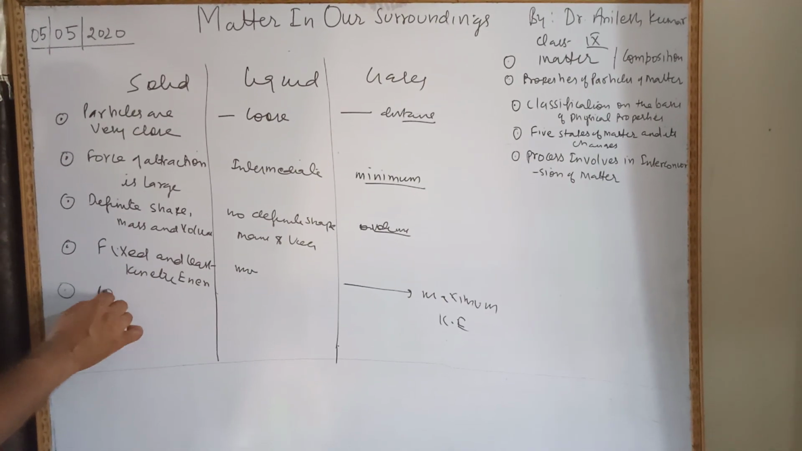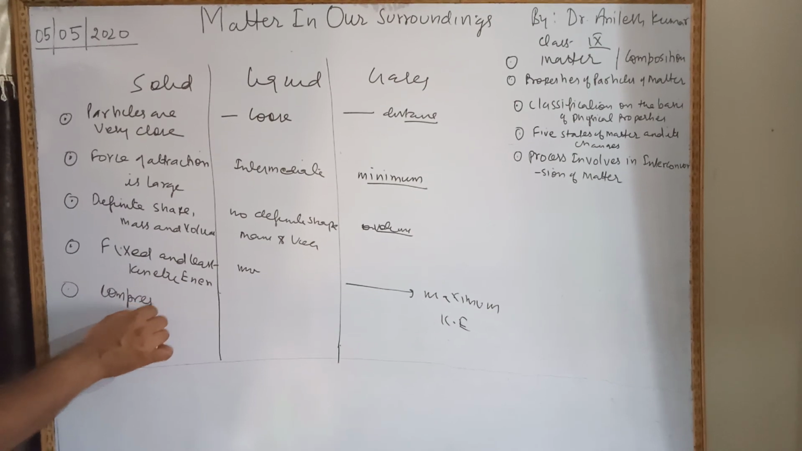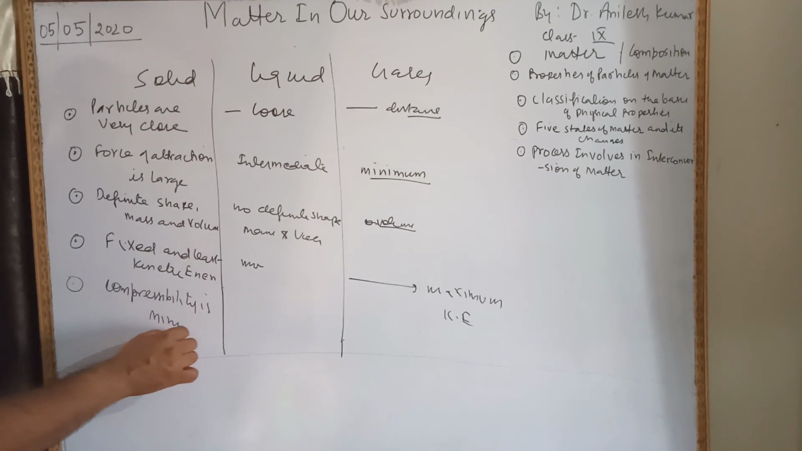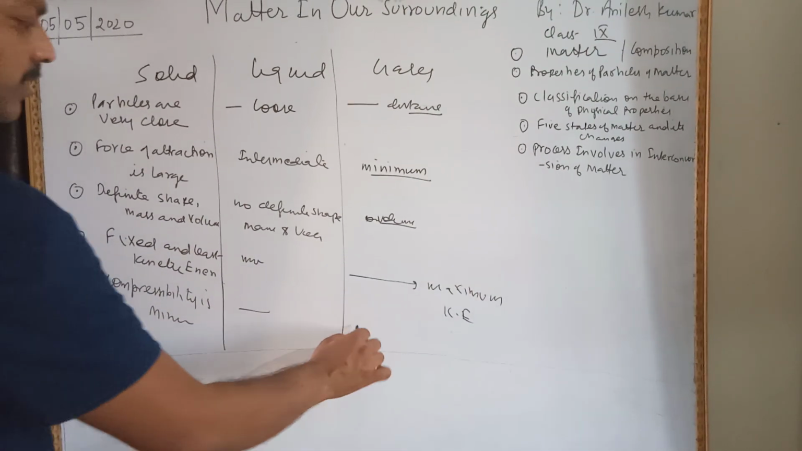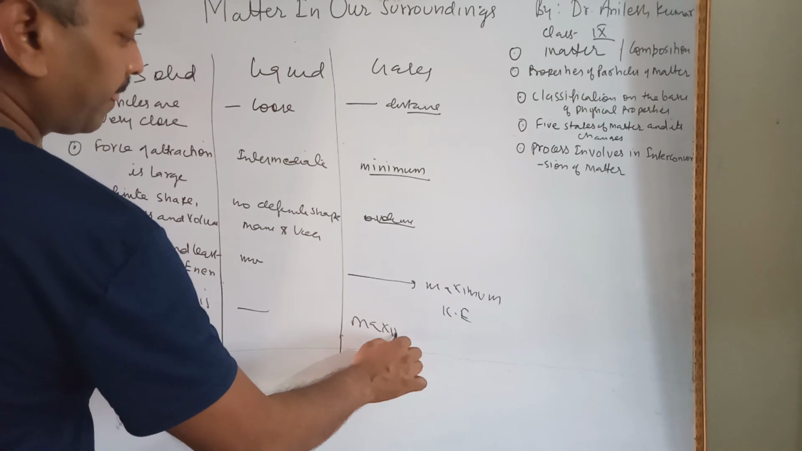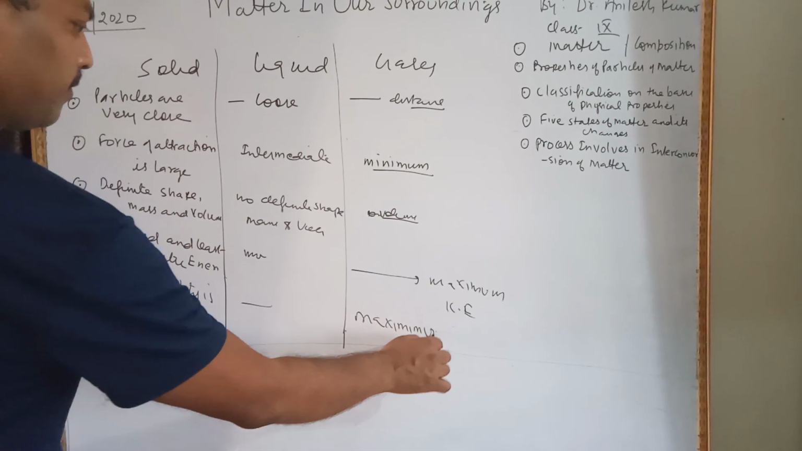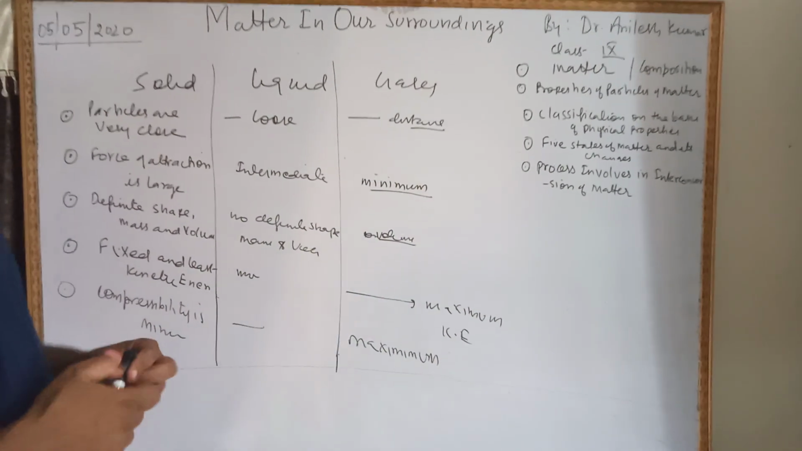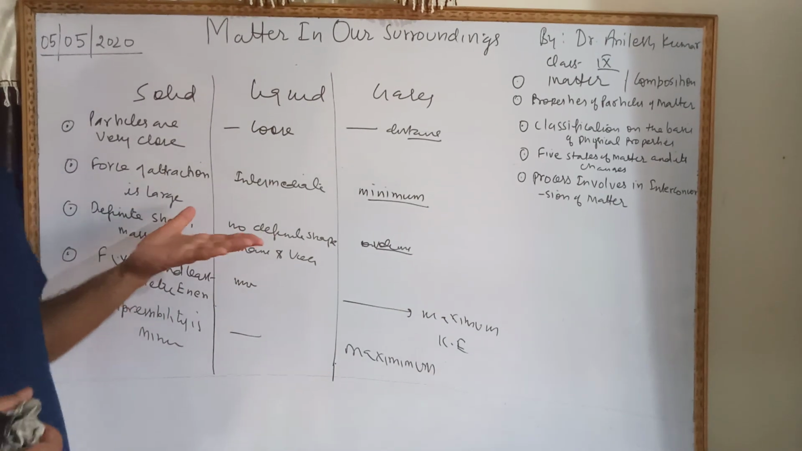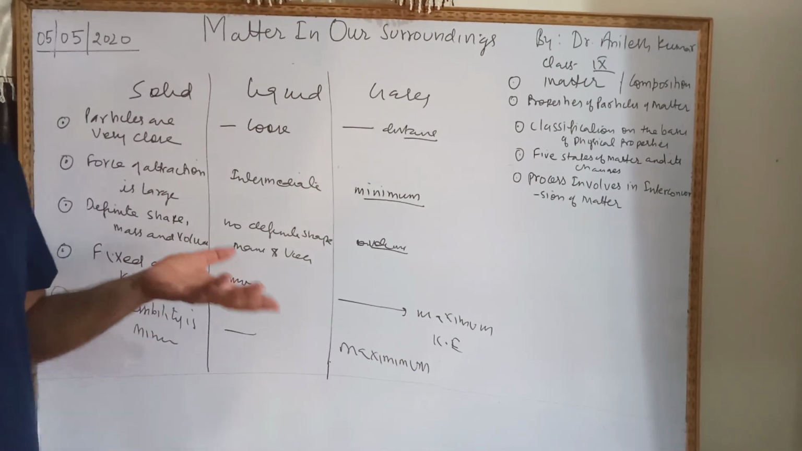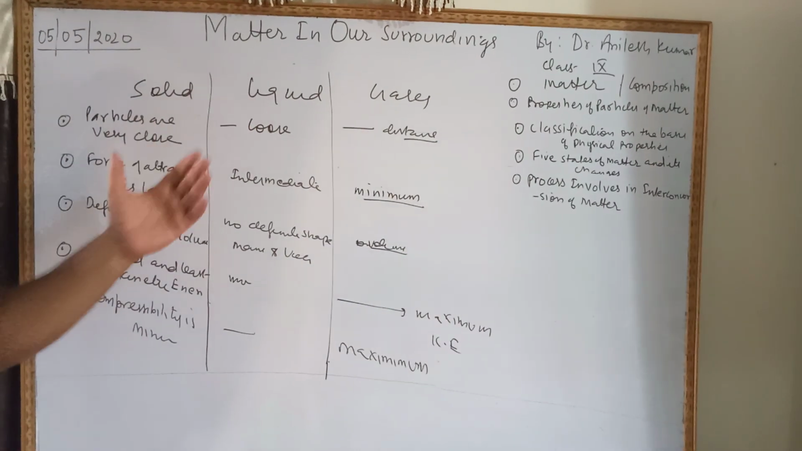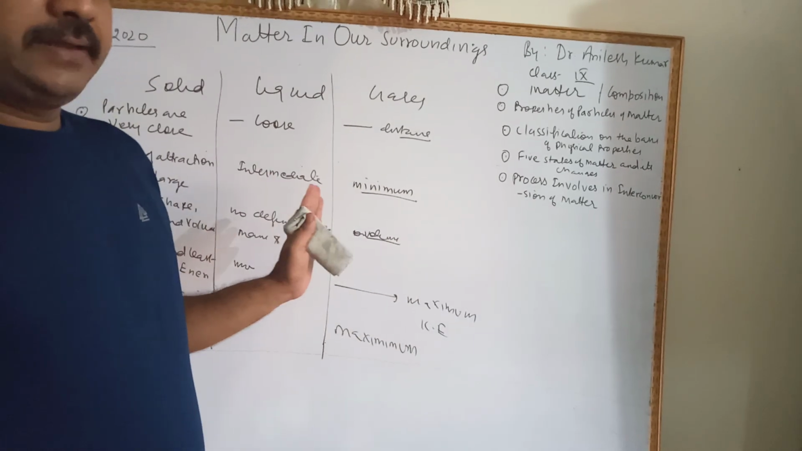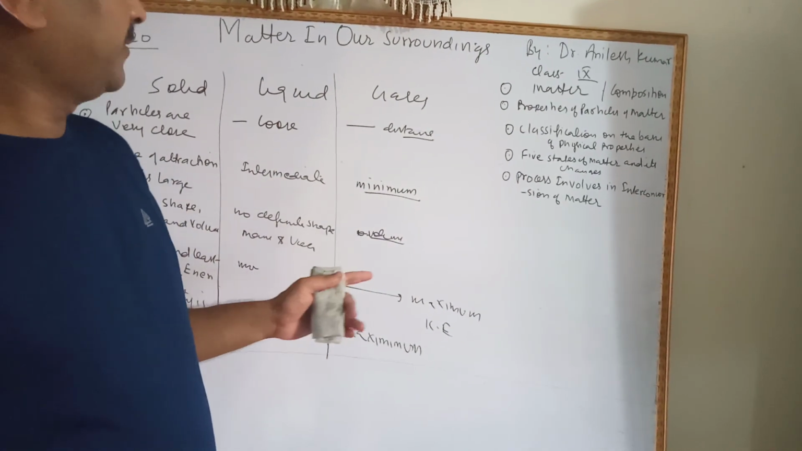Next point, solid compressibility is minimum. Here in liquid it increases, and in gas it is maximum. Right? So this way we can make a distinction between solid, liquid, gas. As per class 9, it is very important. Clear? So this is the distinction between solid, liquid, gas.